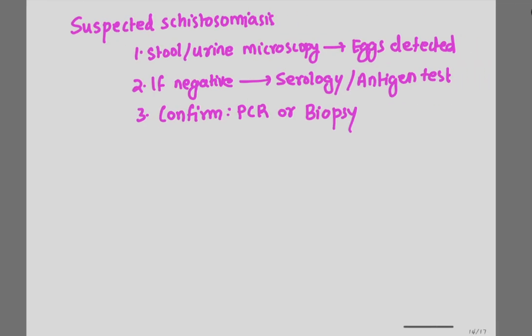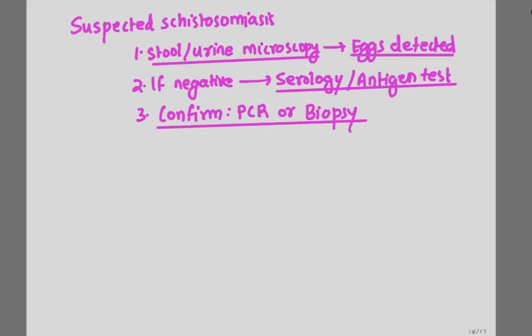Okay, so if we suspect a patient for schistosomiasis, we can first do urine or stool microscopy for detection of specific eggs. And if the urine or stool is negative, but we still suspect schistosomiasis, we can do serology or antigen tests to detect antibodies or antigen, and we can confirm the findings by PCR or biopsy.